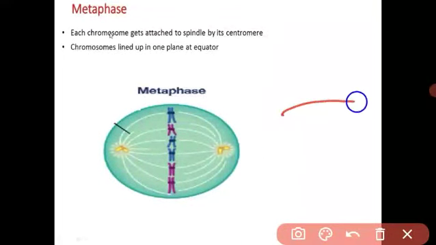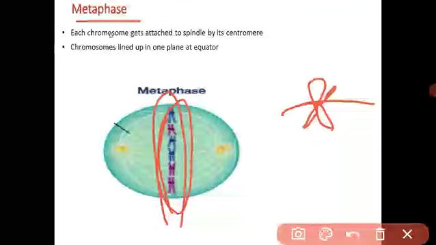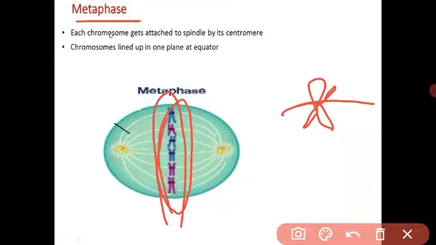This is the spindle fiber, and the chromosomes are attached to it by their centromeres, and all the chromosomes line up in the plane of the equator. Understood? What is the change in the metaphase? The chromosomes are attached to the spindle fiber by their centromeres, and all chromosomes line up in one plane at the equator.